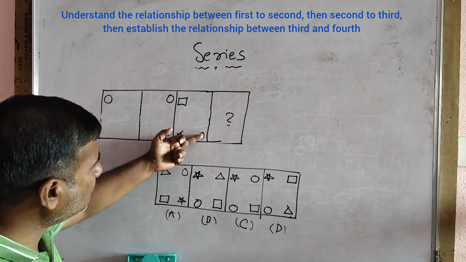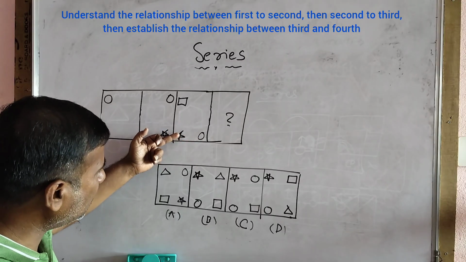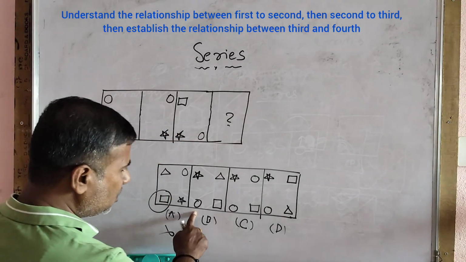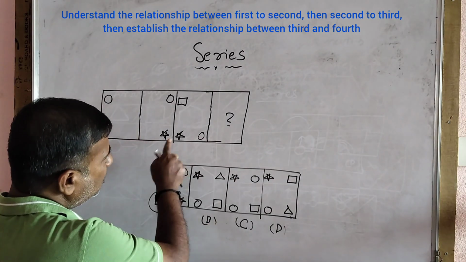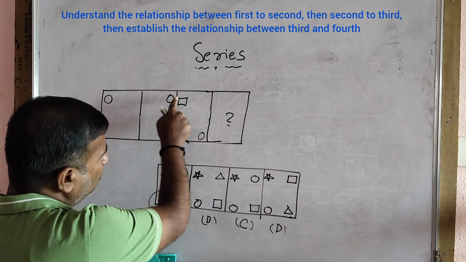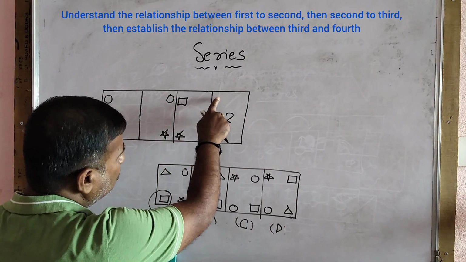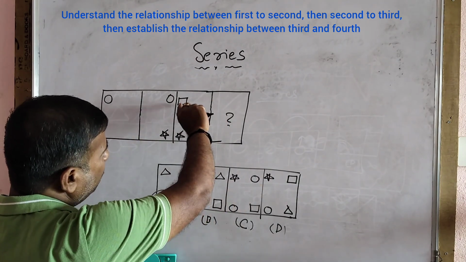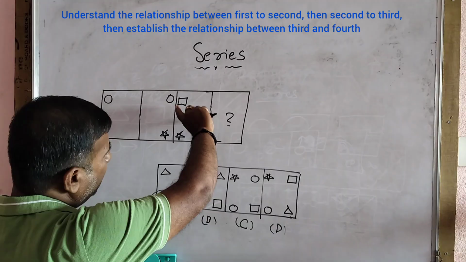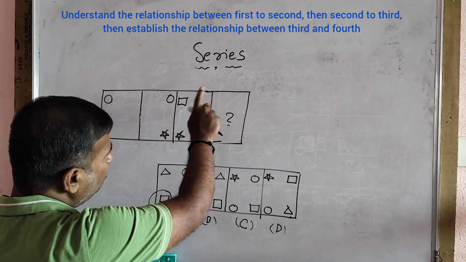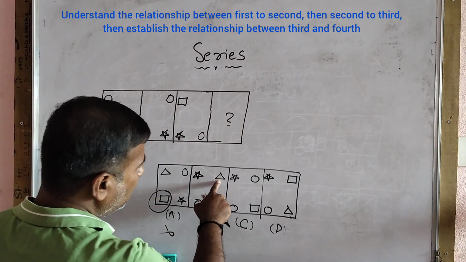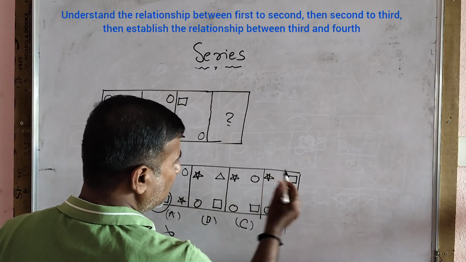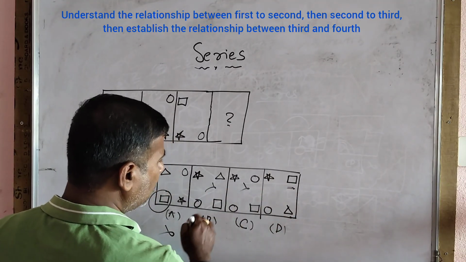Now you know this circle has to be here. You see, is that circle here? No, this is wrong. This is okay, this is okay. Next you expect the star should go to that place. Yes, right. Next you expect this square should come to this place. Now you see here there is no square. Here is a circle. So this might be the correct answer. This is wrong. This is wrong.